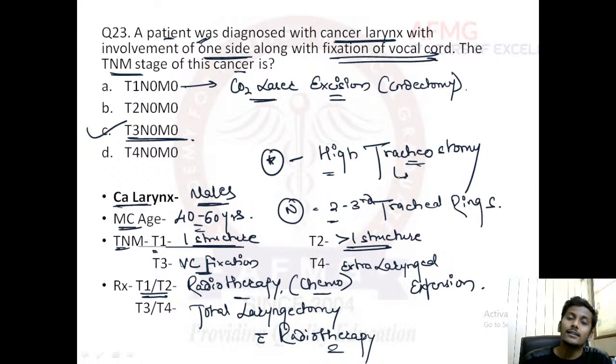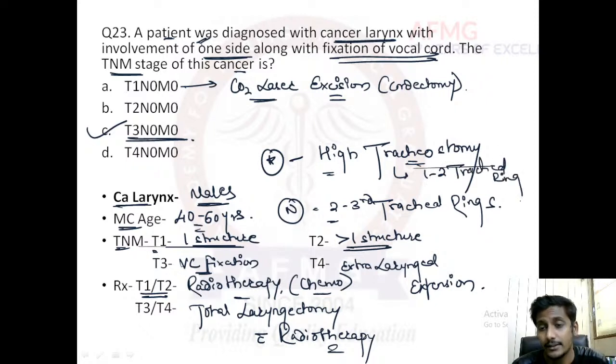But when the larynx has been damaged already, if there is cancer of the larynx, then we perform a high tracheostomy at the level of the first and second tracheal rings. I hope this is a question that has been asked, and I hope you remember it.